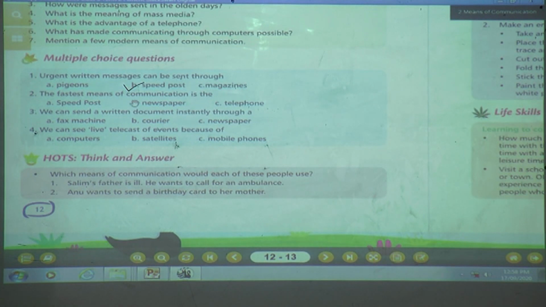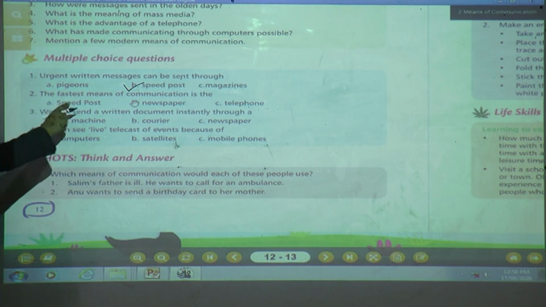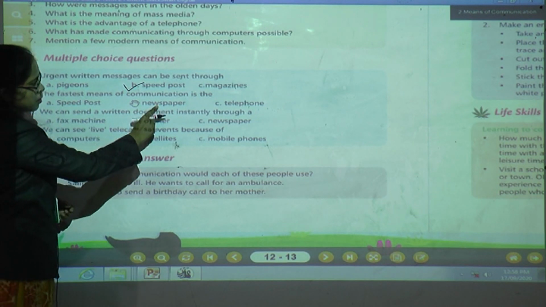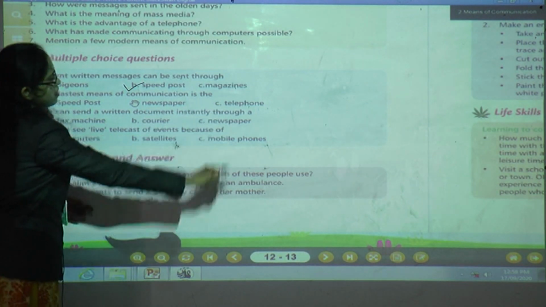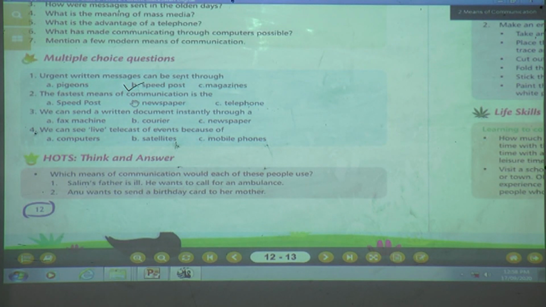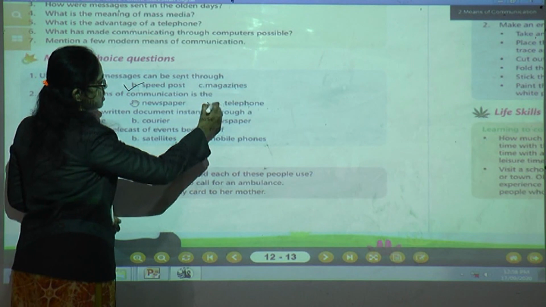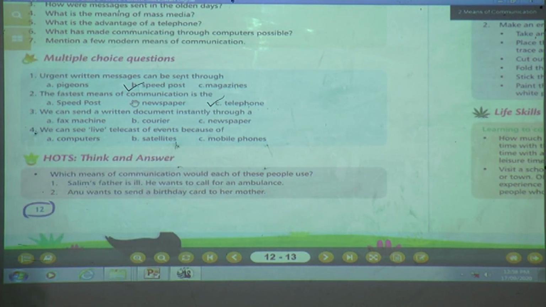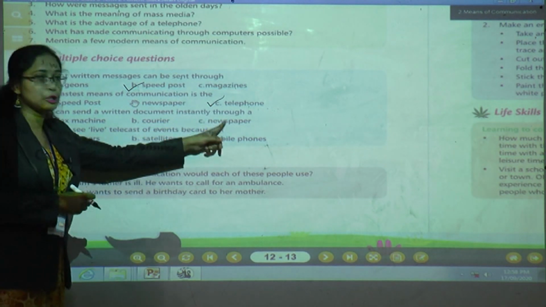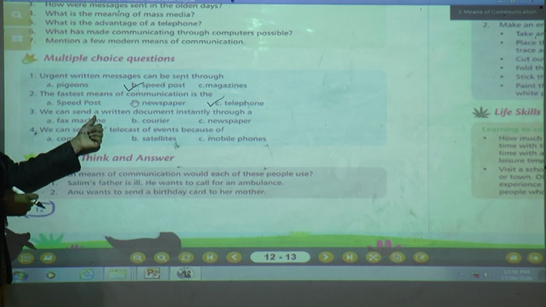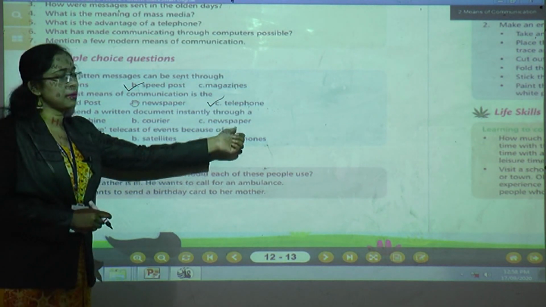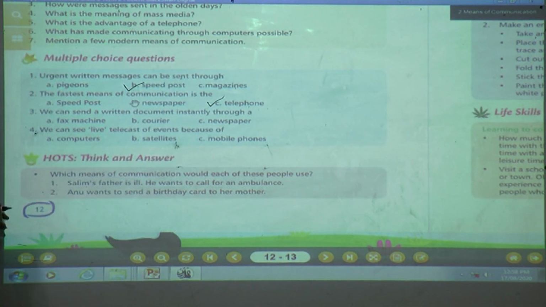The fastest means of communication is speed post, B is newspaper and C is telephone. Give me the answer, children. Which is the fastest means of communication? Of course, telephone is the fastest means of communication. We can send a written document instantly through a fax machine, courier or newspaper. Yes, children, give me the answer. What will be the correct answer? Yes, A, that is fax machine.